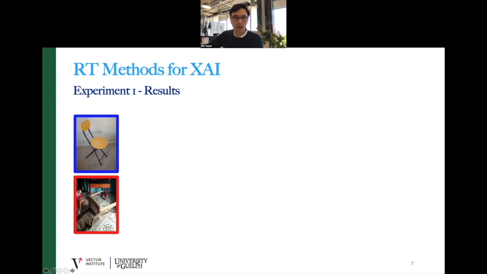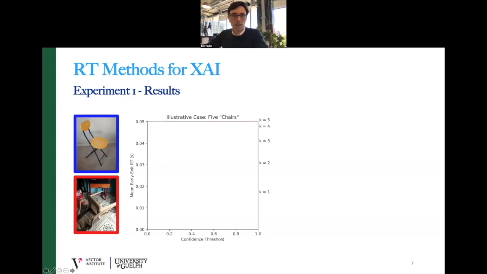So here on the left, I've highlighted an ImageNet chair in blue and an ObjectNet chair in red, and I'll use those colors going forward to refer to those 2 image sets. The second panel contains results from 5 randomly selected chairs from ImageNet and 5 from ObjectNet. This is just an illustrative case. The vertical axis shows the mean early exit response time, so that's just time elapsed. The horizontal axis is the confidence threshold, and the second vertical axis shows the response time corresponding to all 5 intermediate classifiers, so those are constant.